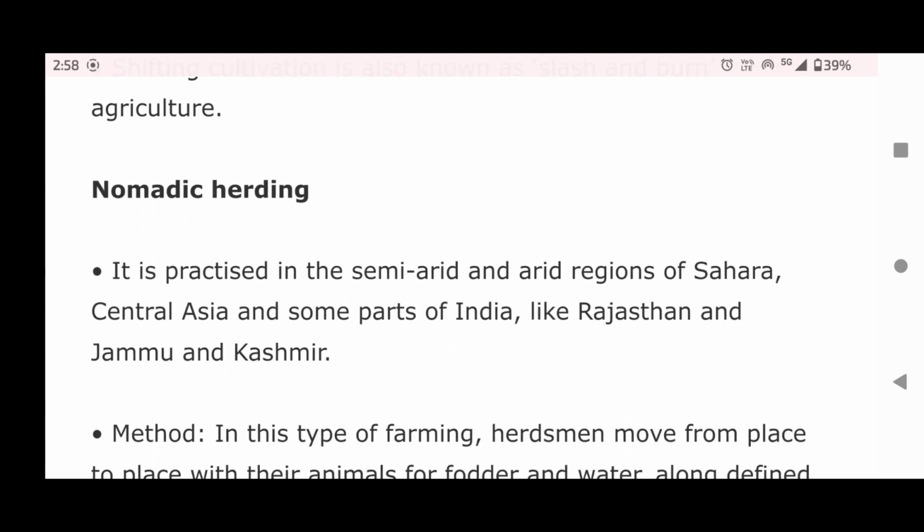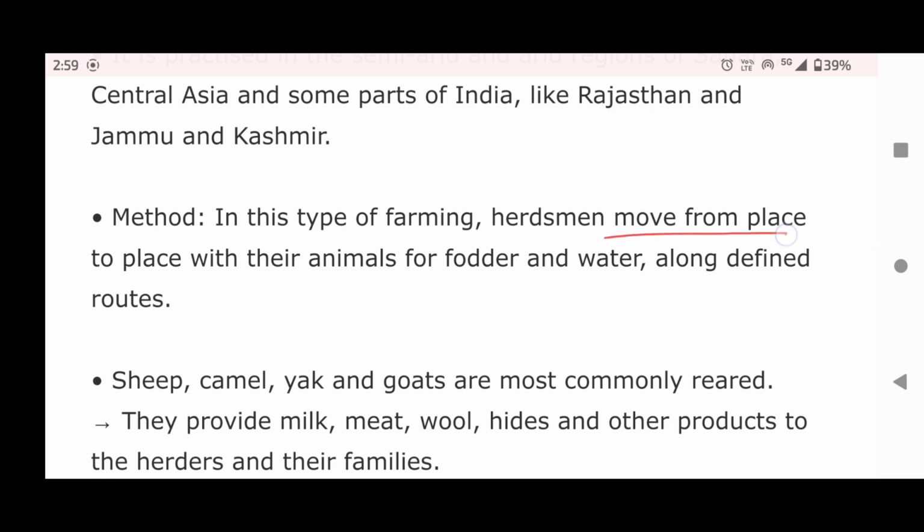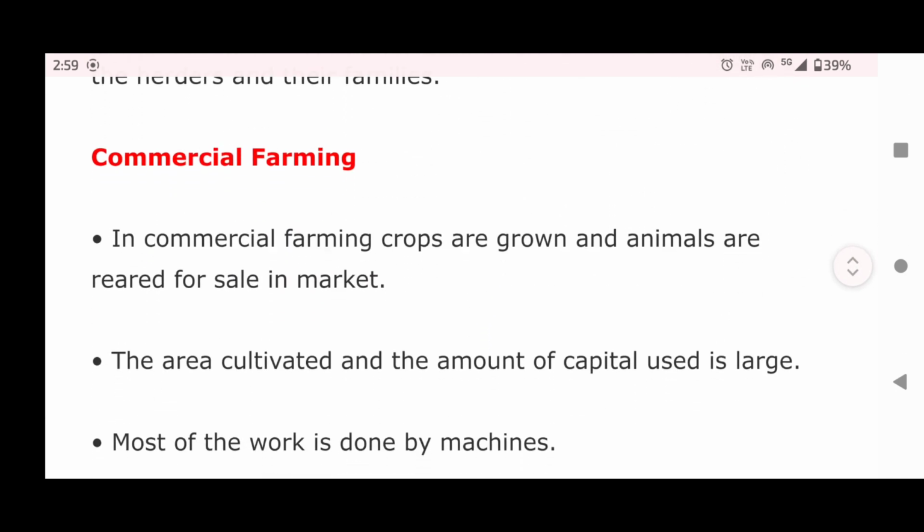Nomadic herding. It is practiced in the semi-arid regions of Sahara, Central Asia, and some parts of India like Rajasthan, Jammu, and Kashmir. Methods. In this type of farming, herdsmen move from place to place with their animals for fodder and water along defined routes. Sheep, camel, yak, and goats are most commonly reared. They provide milk, meat, wool, hides, and other products to the herders and their families.